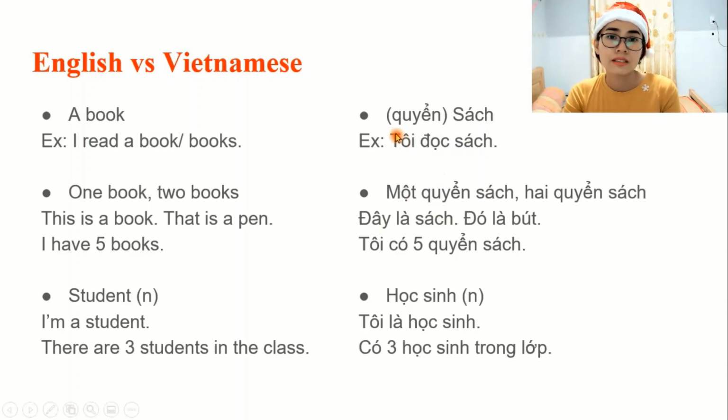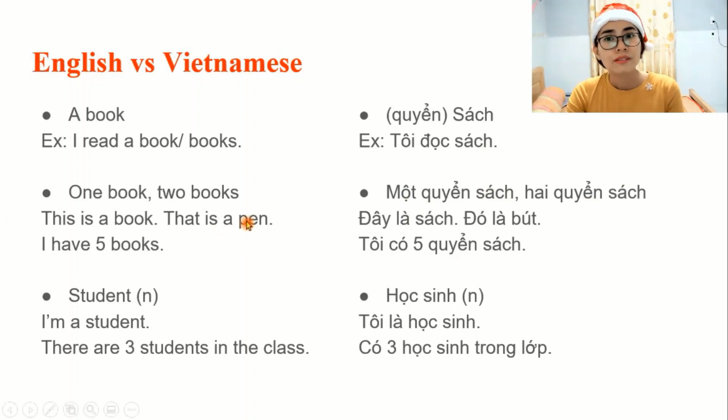But the first sentence has I as the subject. Tôi is the subject here, so that's not talking about the book. If I say this is a book, I might use the classifier quyển. But in this example: một quyển sách, hai quyển sách. When you have a number and the noun, you definitely, absolutely need a classifier in this situation.